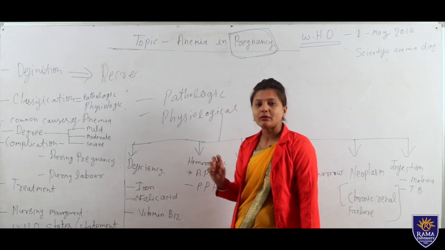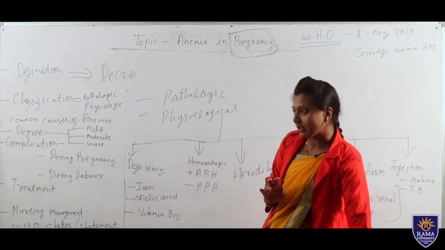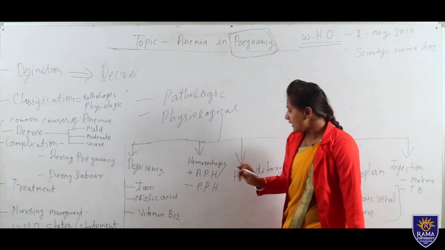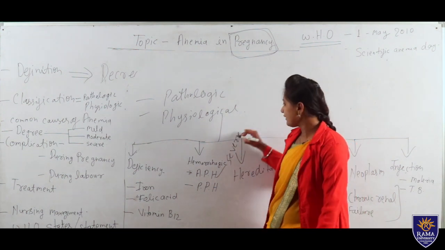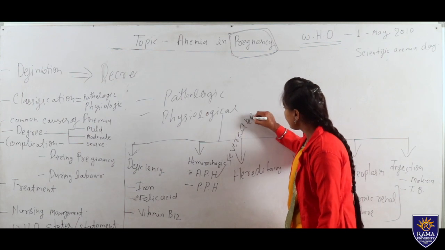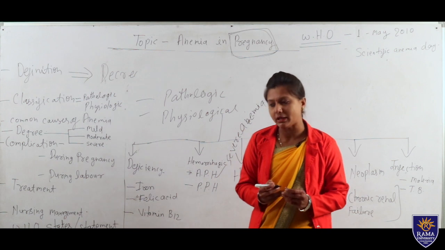The cause is APH, antepartum hemorrhage. During pregnancy, if the mother has antepartum hemorrhage, that will also lead to anemia, or severe anemia we can say. Severe anemia will happen if APH occurs. Then next one is postpartum hemorrhage.